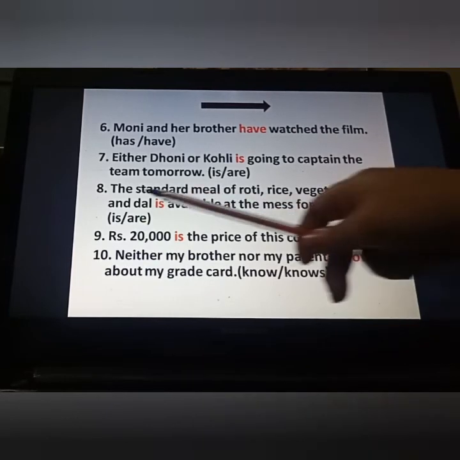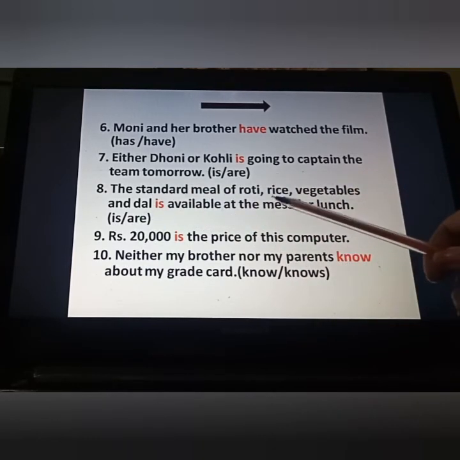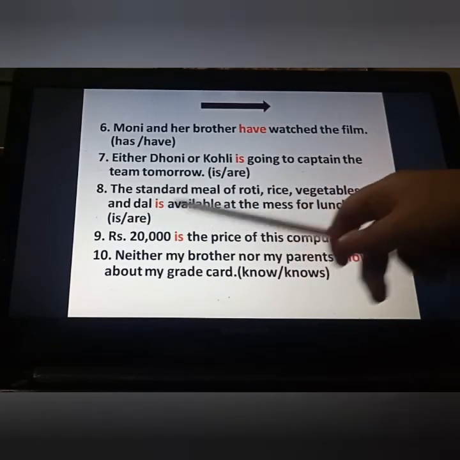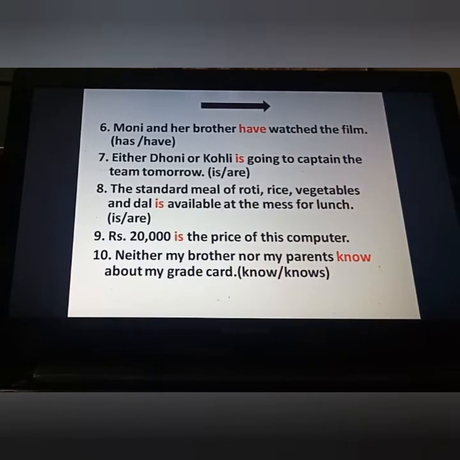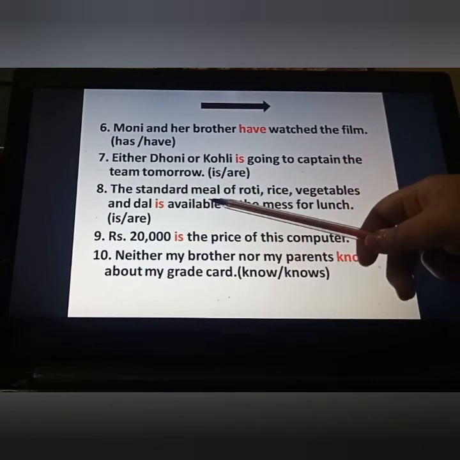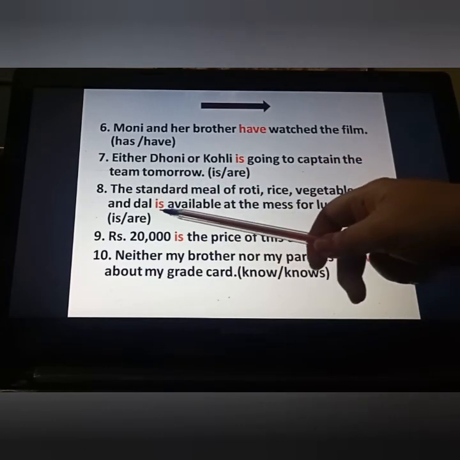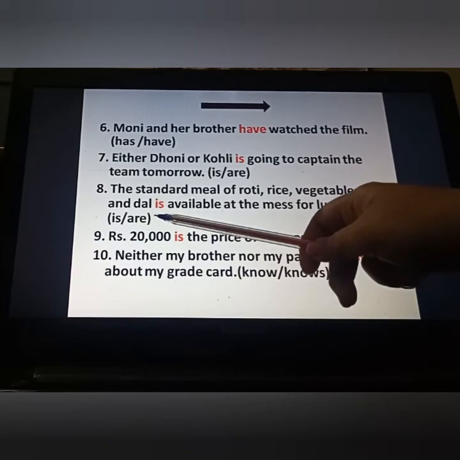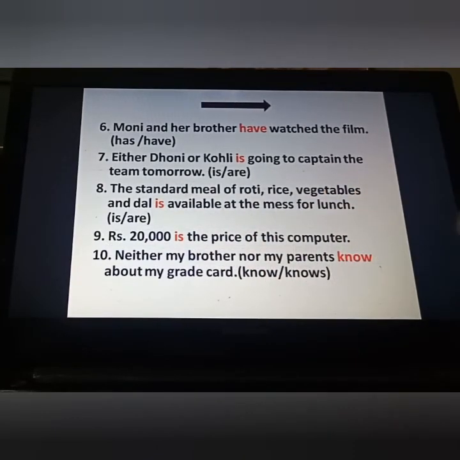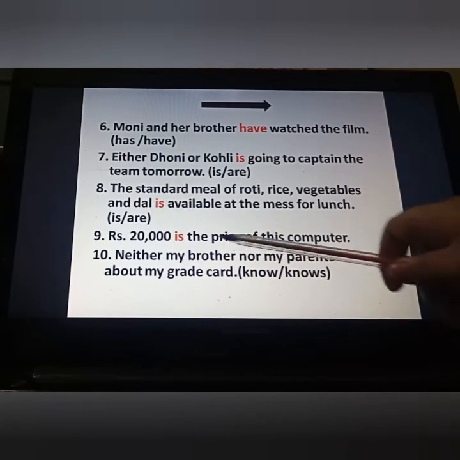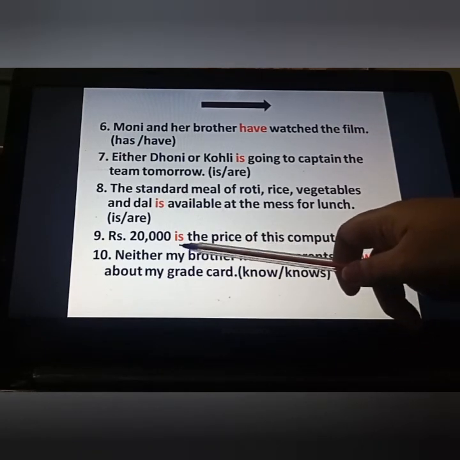Next one, the standard meal of roti, rice, vegetables and dal is available at the mess for lunch. Here, we are not talking about all the things. Actually, we are talking about the standard meal only. Fine. And that's why this is what? Singular one. Okay. Rupees 20,000 is the price of this computer. Now, the whole single unit we are talking about, that is rupees 20,000. That's why we have to put a singular verb here.